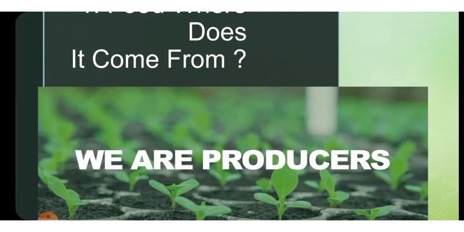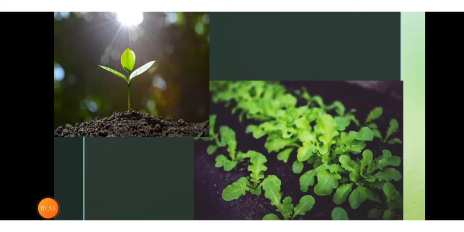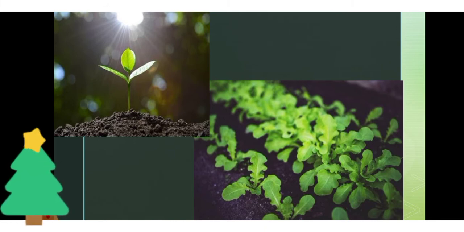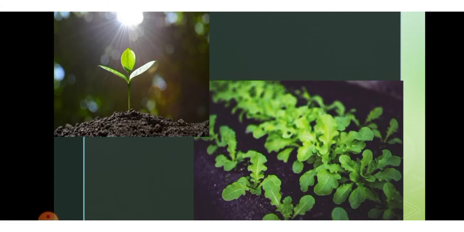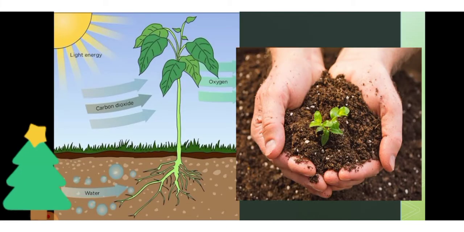So here we can see plants are said to be the producers. Some living things can make their own food. These are known as the producers, like plants. Plants are the producers of the food. They supply the food to all living creatures. As we sow the seed, it germinates into tiny seedlings, and the seedling grows into the crop, into the trees, so that it produces the food for all the living creatures.